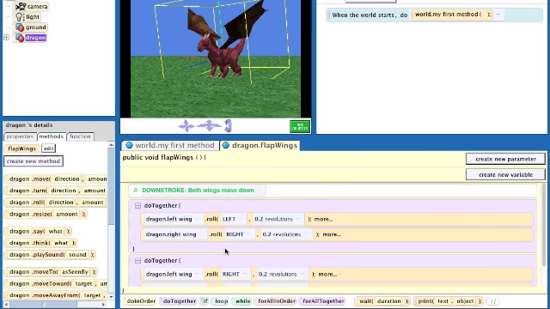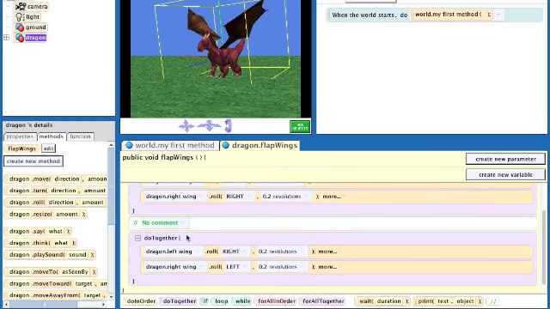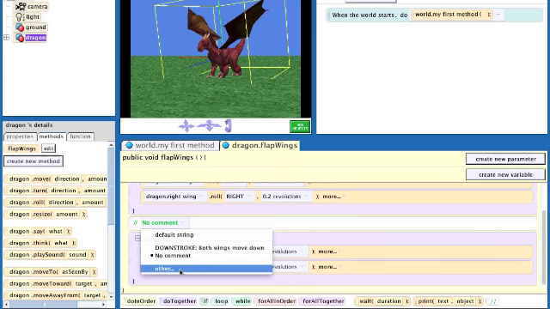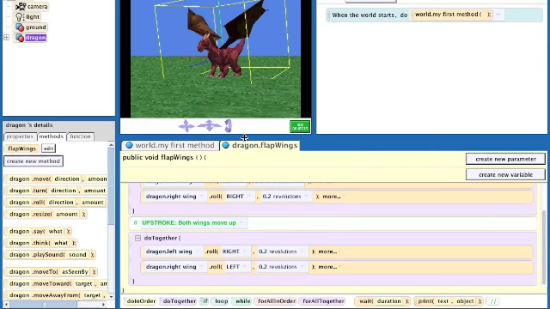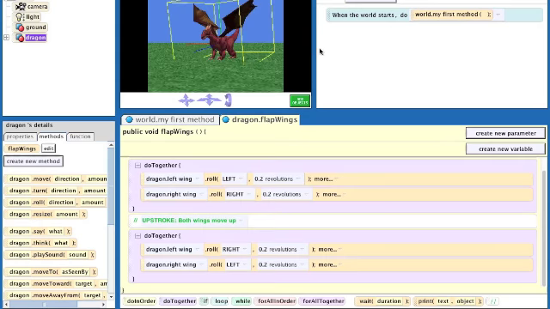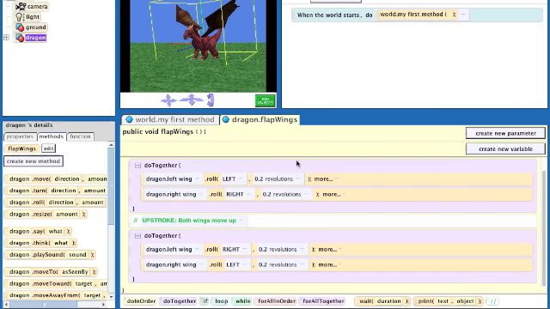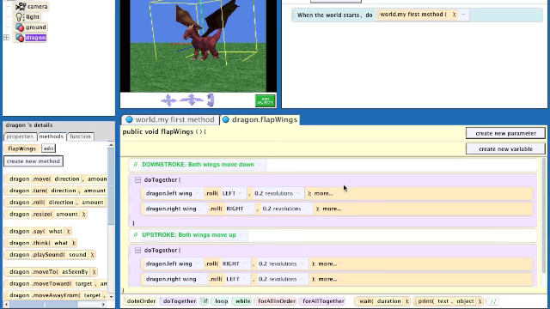Okay, and we're going to do a similar thing for the upstroke. Enter some other thing that says upstroke. Both wings move up. Okay, so that's a little nicety you'll want to add to your programs to make them more readable. It's actually a very important part of programming.